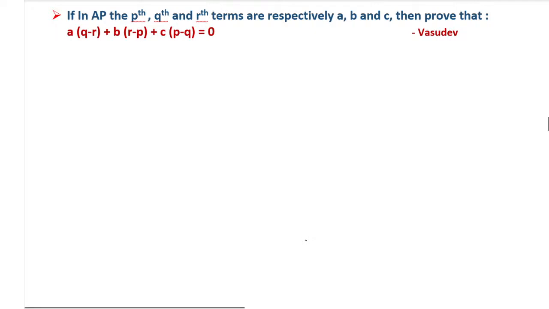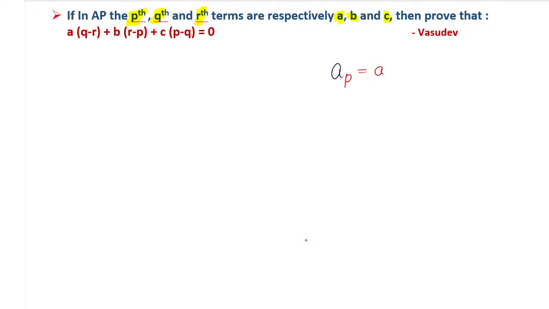Let us solve how to solve this. So see here, let us take the question. First, we will discuss: in an AP, the Pth, Qth and Rth terms are respectively a, b, c. Remember, they have given the Pth term as a. Like the nth term, instead of n they have taken P. So the Pth term of the given AP, instead of an, is AP, and here they have given it as a.